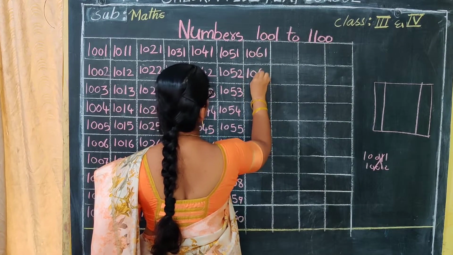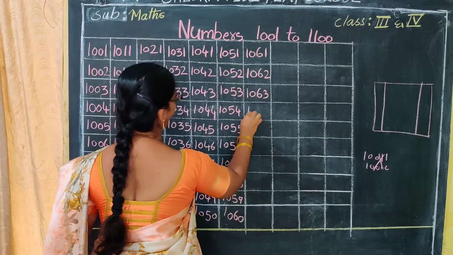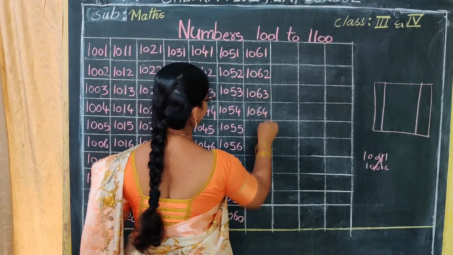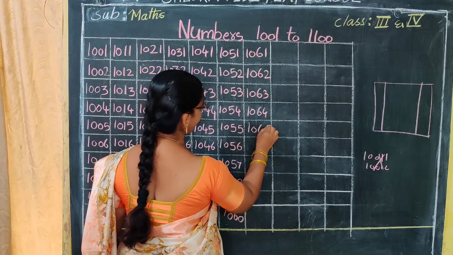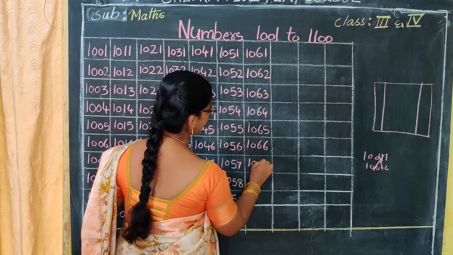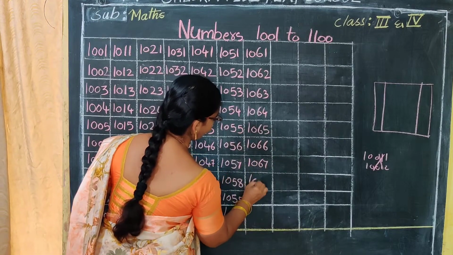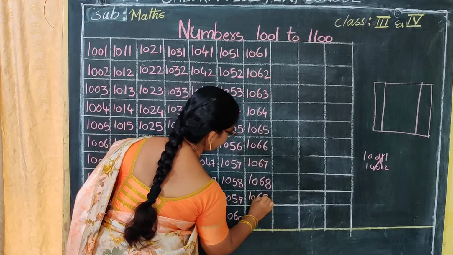1061, 1062, 1063, 1064. You have to read and write. Then only you can write the numbers fast. 1066, 1067, 1068, 1069,